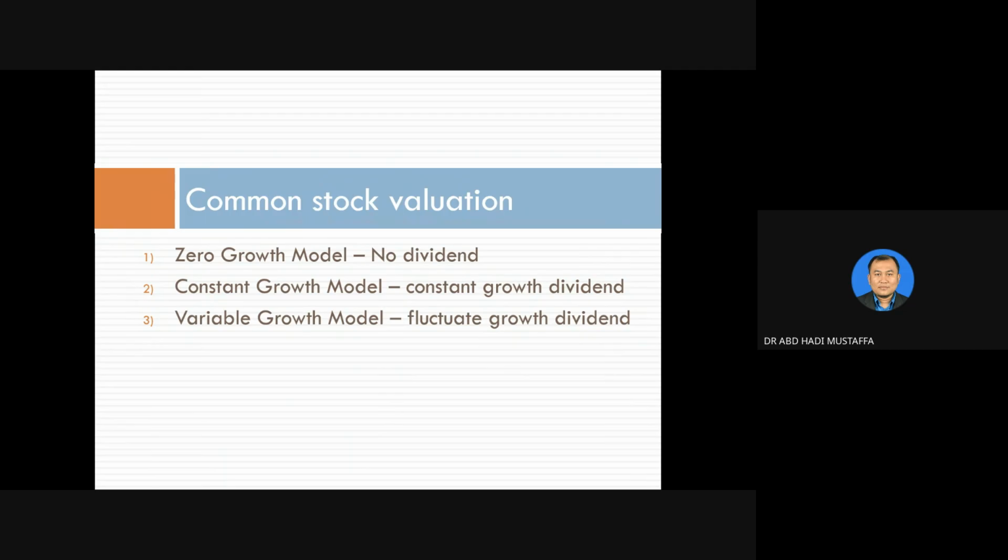We have three models: zero growth, constant growth, and variable growth. If you look at the similarities and the differences between these three, the similarity is that they are all growth models. The differences: the first one is zero growth, which means there is no growth at all, that means no dividend growth. The second one is constant growth, meaning the growth is the same rate every year. For variable growth, the growth rate is different yearly.